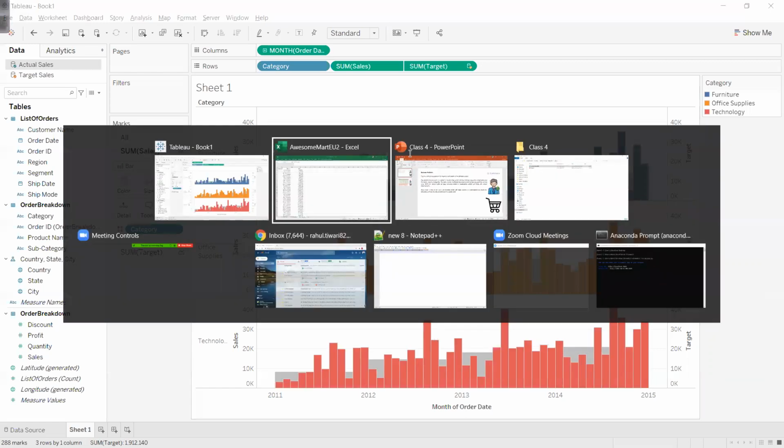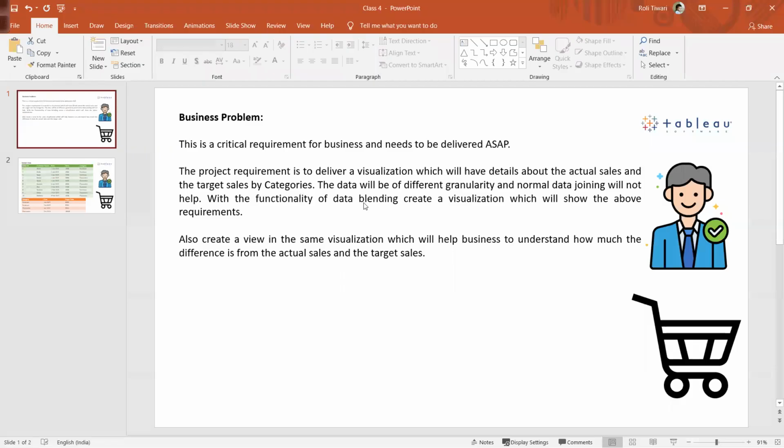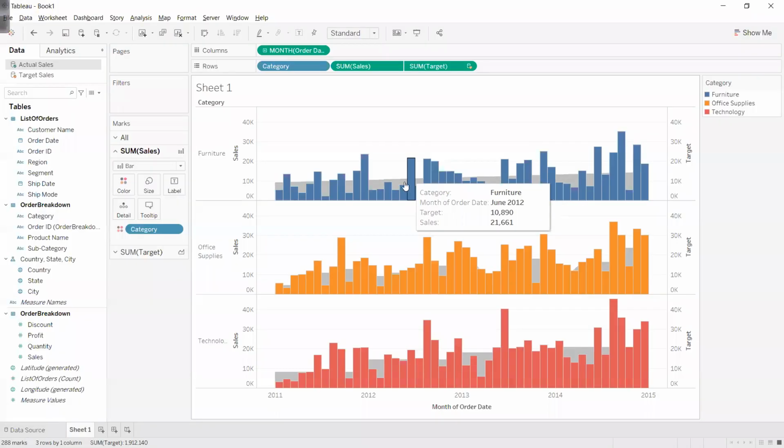So as per the business problem, it clearly states to create a visualization which will have details about the actual sales and the target sales by categories. This is my actual sales and the target sales by category. Actual sales is the bars, target sales is the area.